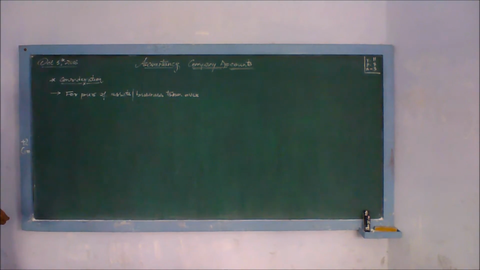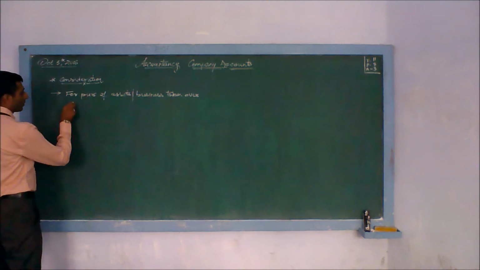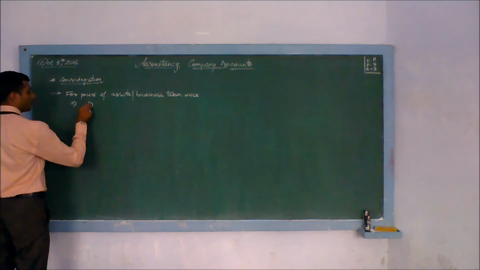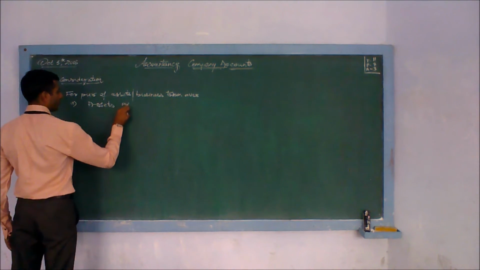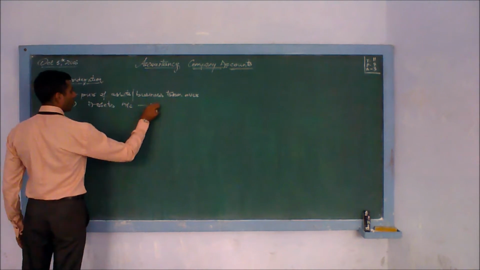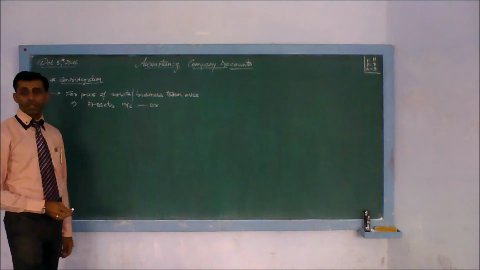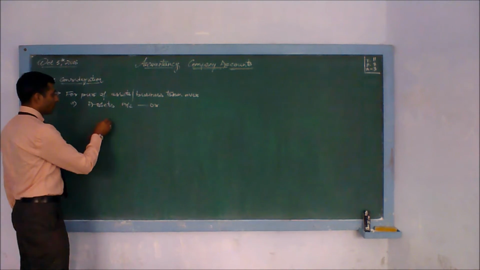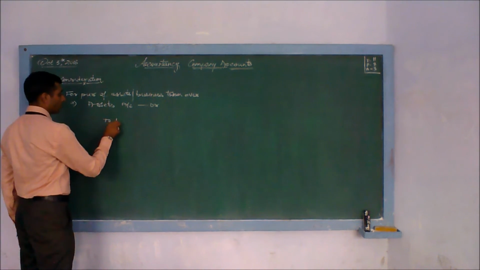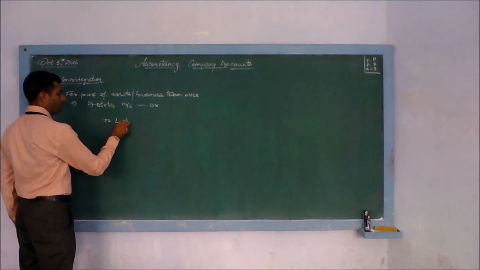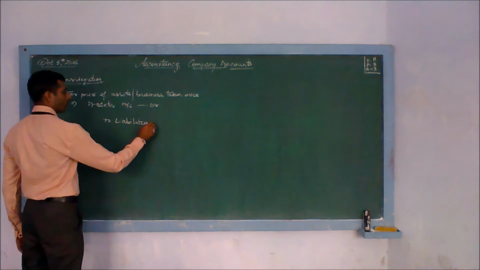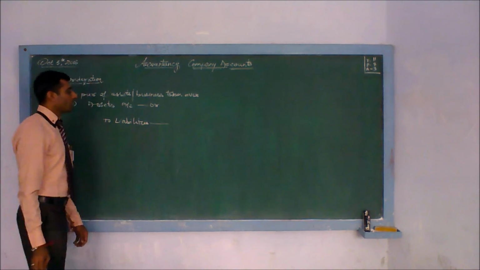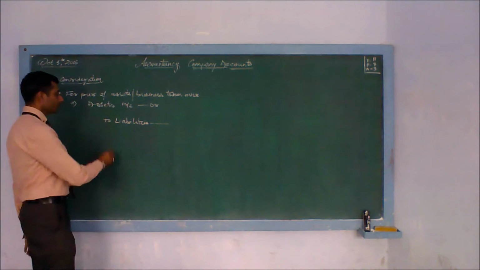Your first entry will be assets account debit, with the value and name of assets whichever have been taken over. Then liabilities, if a business is being taken over, with the value of liabilities if given in your question.